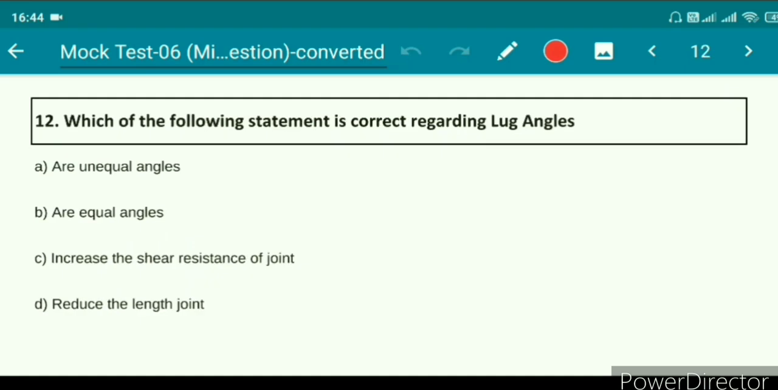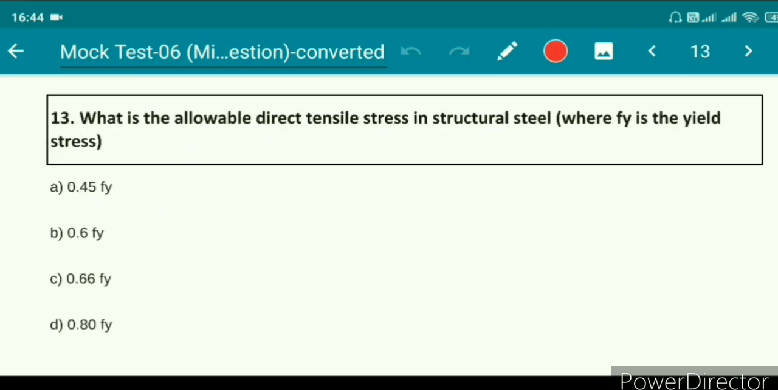Which of the following statements is correct regarding lug angles? Option A, are unequal angles; option B, are equal angles; option C, increase the shear resistance of joint; option D, reduce the length of joint. The right answer is option D, reduce the length of joint. What is the allowable direct tensile stress in structural steel where Fy is the yield stress? Option A, 0.45 Fy; option B, 0.6 Fy; option C, 0.66 Fy; option D, 0.8 Fy. The right answer is option B, 0.6 Fy.